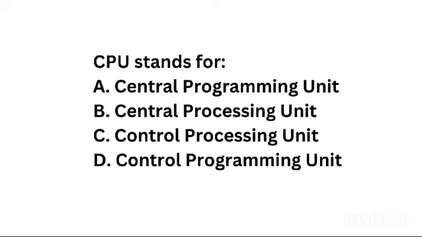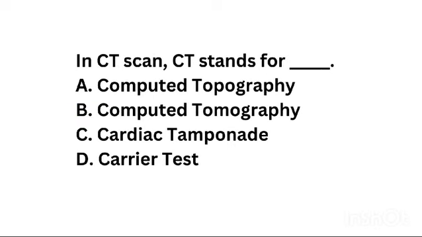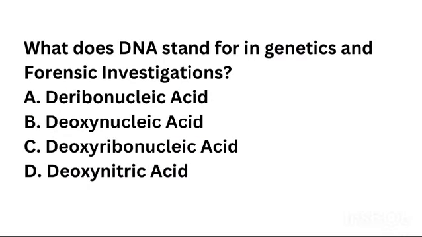Next is CPU stands for. The right answer is central processing unit. Next is CSS is abbreviation of. Answer is Central Superior Services. Next is in CT scan, CT stands for. Answer is computed tomography. Next question is what does DNA stands for in genetics and forensic investigations?